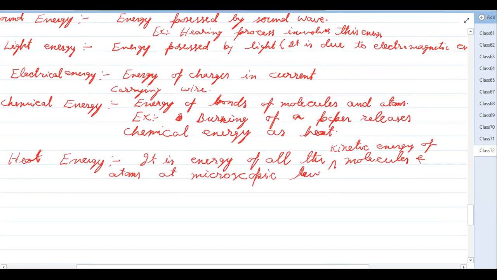Okay, so this is the heat energy. This is the summation of all the kinetic energy at microscopic level.